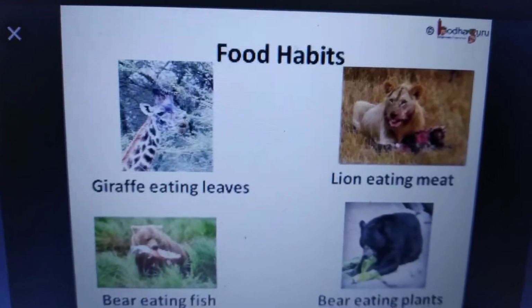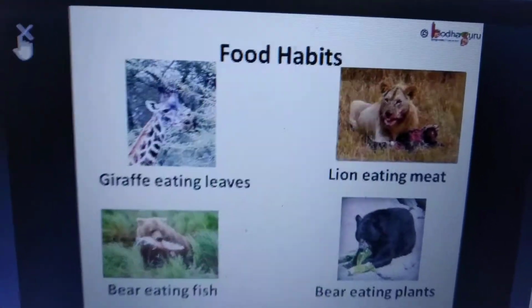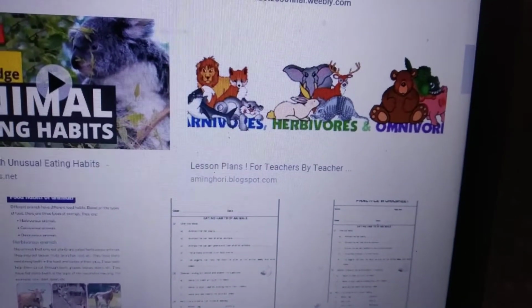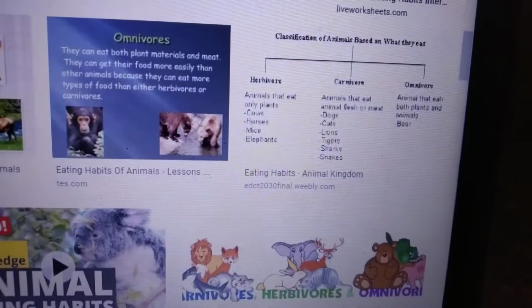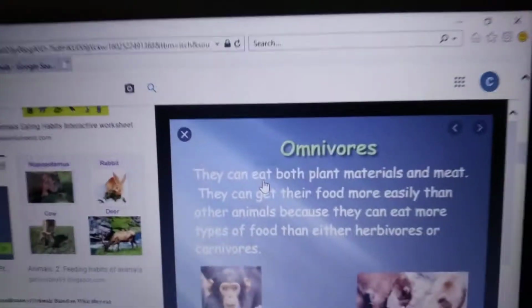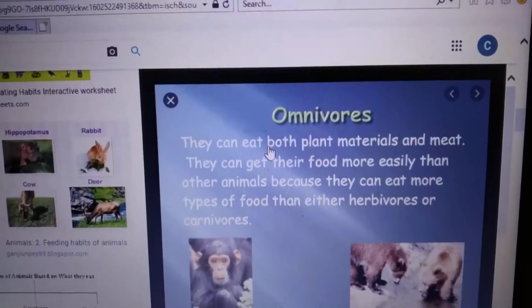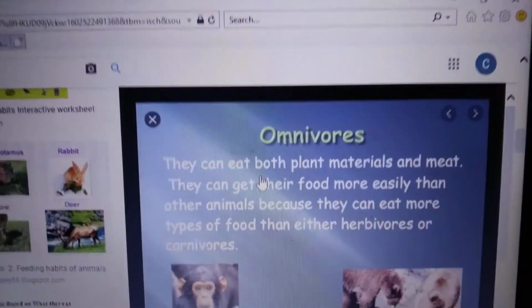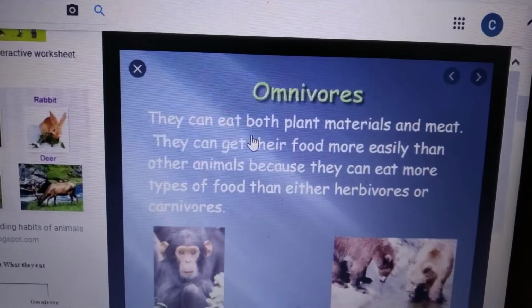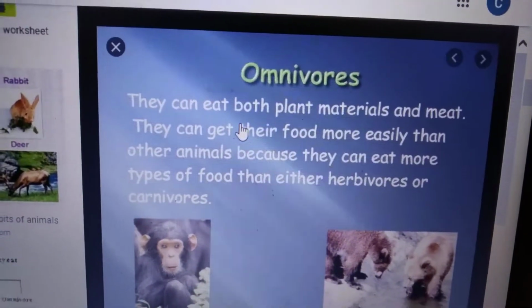Next, coming to the omnivores. What are omnivores, children? Which animals come under omnivores? We discussed this in third class. Omnivores are animals which eat both plants and animals.